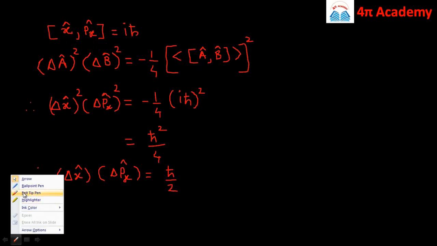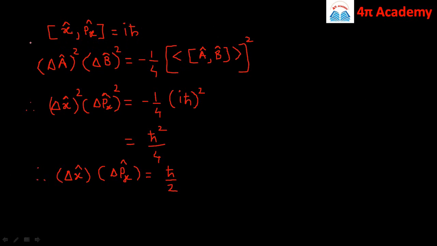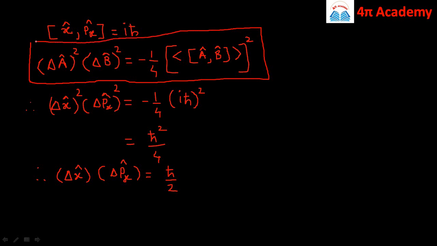Then we have the standard formula: if delta A is the uncertainty in measuring the operator A and delta B is the uncertainty in measuring the operator B, then delta A square into delta B square is equal to minus 1 by 4, in brackets the expectation value of the commutator of A comma B, and its square.